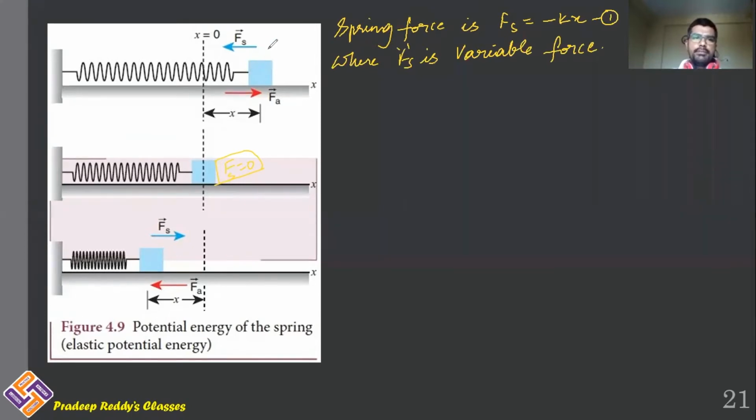Here when it comes to this position, elongation is x. That is the reason why spring force Fs is equal to minus k into x. If elongation is still increased, the Fs value will be still increased. So x is equal to 0, Fs is 0. x is equal to 1, Fs is equal to minus k. x is equal to 2, Fs is equal to minus 2k. So therefore, spring force is a variable force. I want to now calculate the work done by spring force.